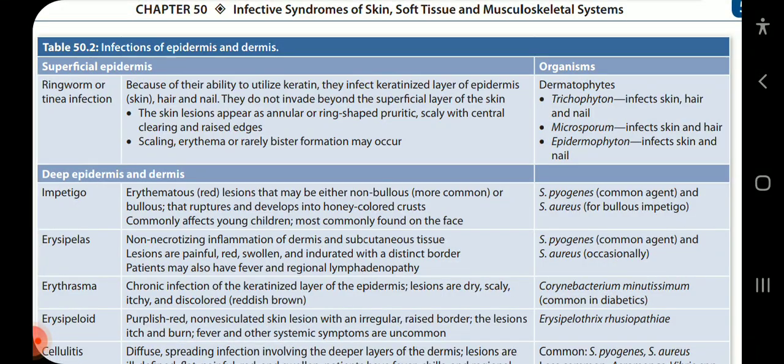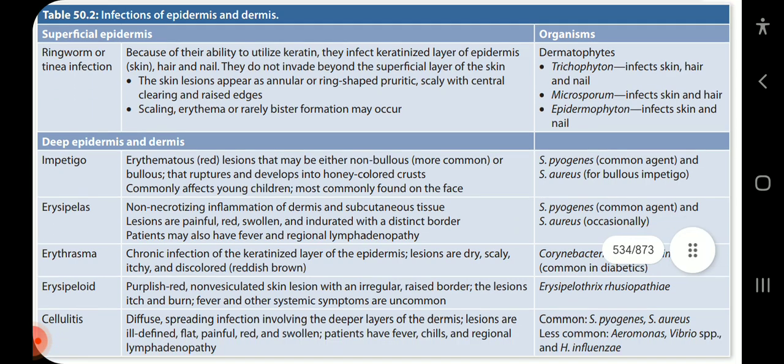Ringworm or tinea infection. Because of their ability to utilize keratin, they infect the keratinized layer of epidermis, skin, hair and nail. They do not invade beyond the superficial layer of skin. The skin lesions appear as annular or ring-shaped, pruritic, scaly with central clearing and raised edges. Scaling, erythema or rarely blister formation may occur. Organisms involved are dermatophytes: Trichophyton infects skin, hair and nail. Microsporum infects skin and hair. Epidermophyton infects skin and nail.